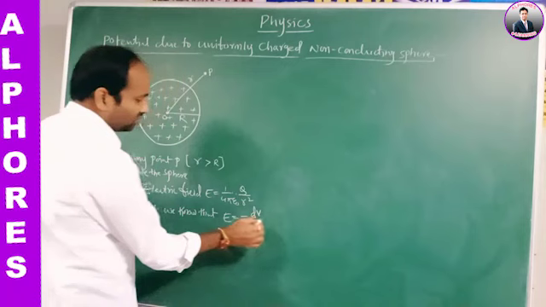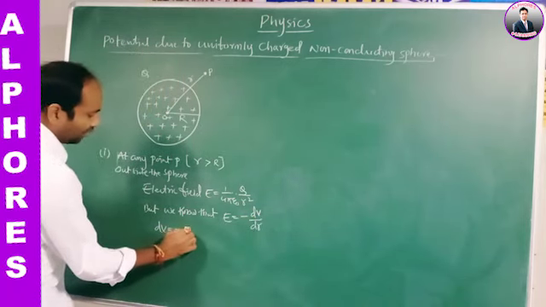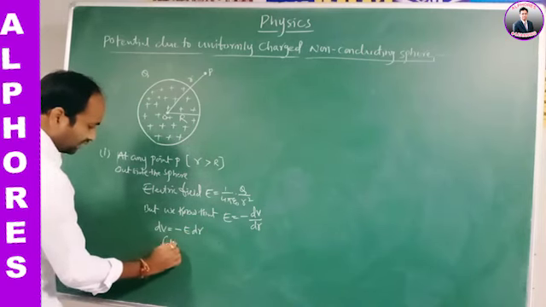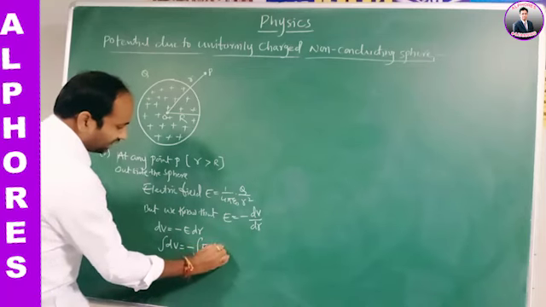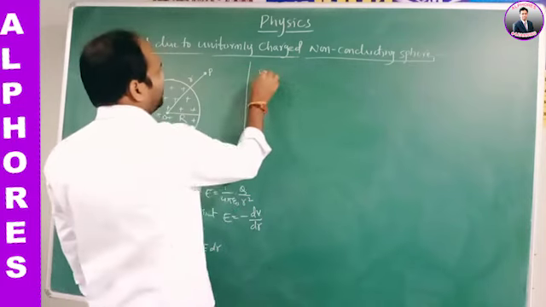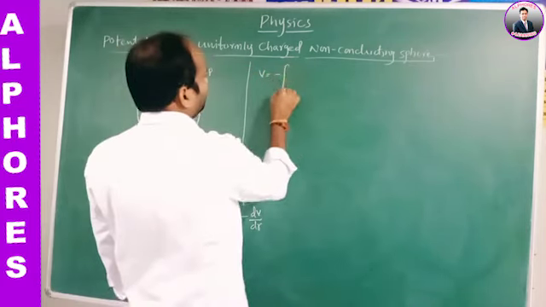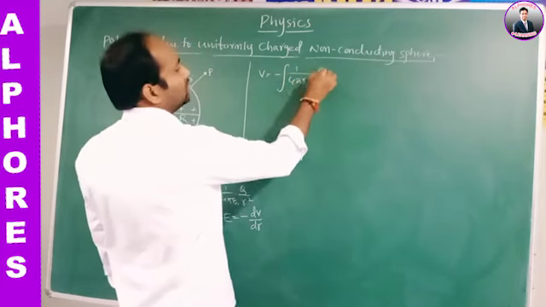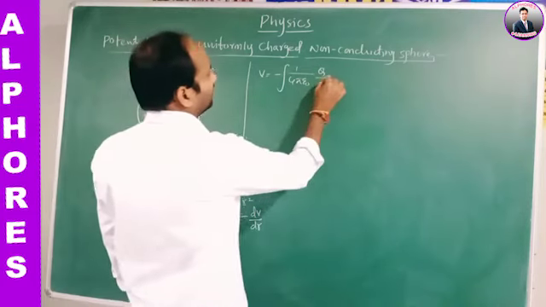E is equal to minus dV by dr, so dV is equal to minus E dr. Integrating on both sides, the integration of dV is V, equal to the integration of minus E dr, where E outside is 1 by 4 pi epsilon naught Q by r square.